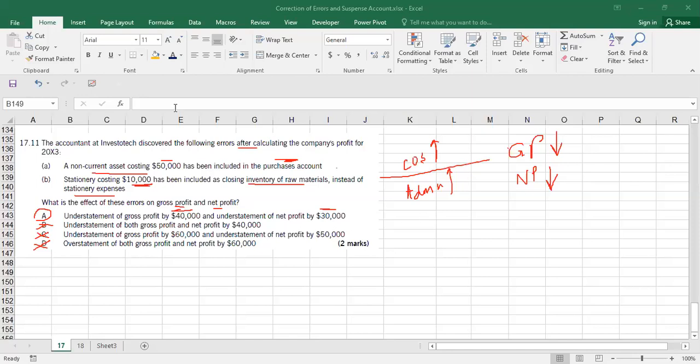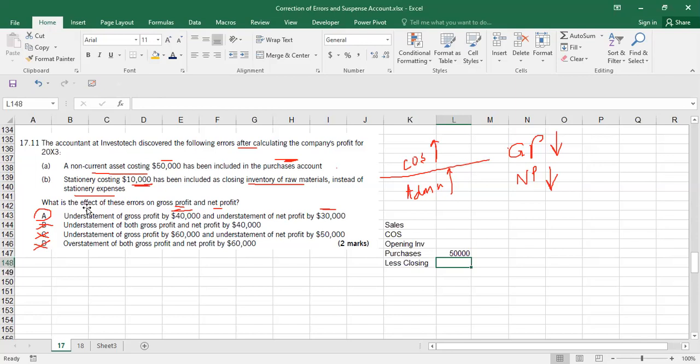Now why did I take this first part? That is a little bit tricky question, but once you do it, you will remember. You know that you've got sales, then you have your cost of sales. Within cost of sales, you have opening inventory, plus purchases, less closing inventory. What they are saying here is that a non-current asset of 50,000 has been included in the purchases account. So in the purchases account, you added this 50,000 by mistake. So it means that your cost of sale is increasing by 50,000.